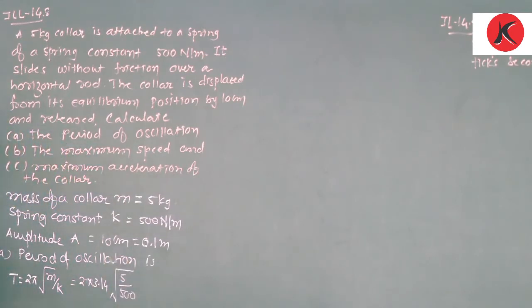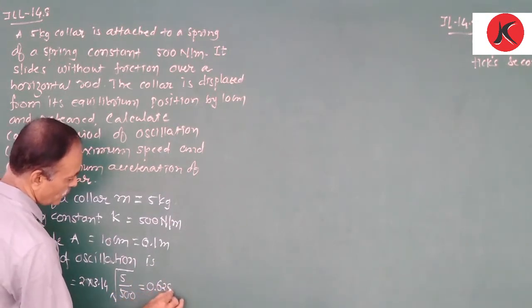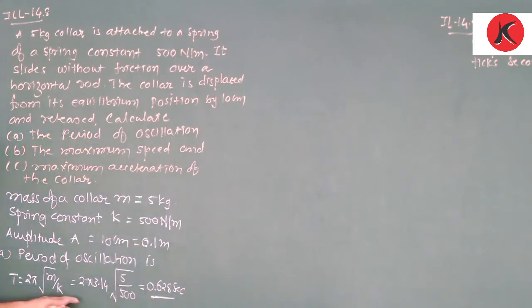As simplified, we get the answer 0.628 second. Simplify these numerical terms yourself. So we get the periodic time of oscillation as 0.628 second.